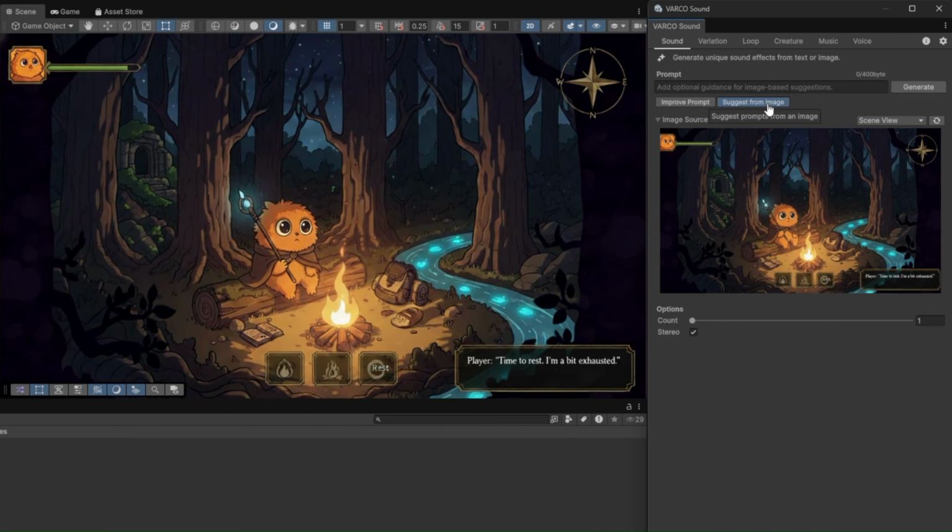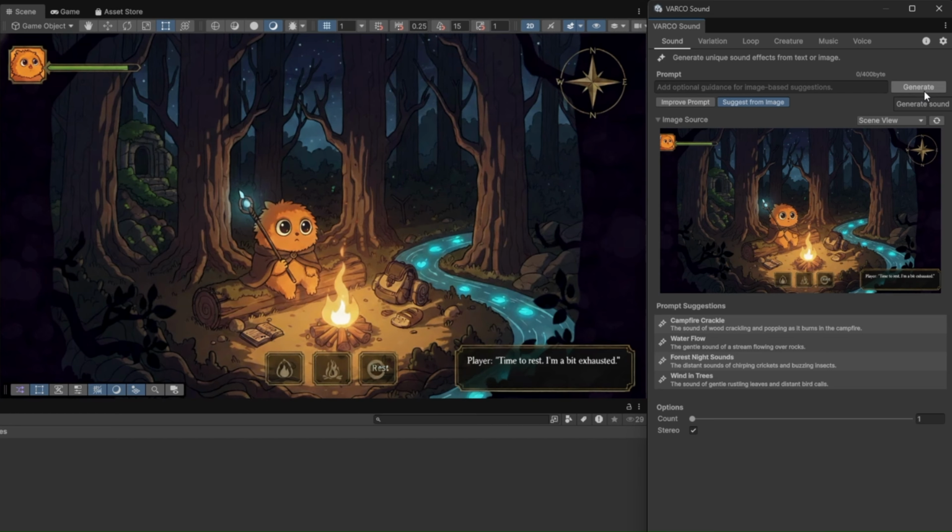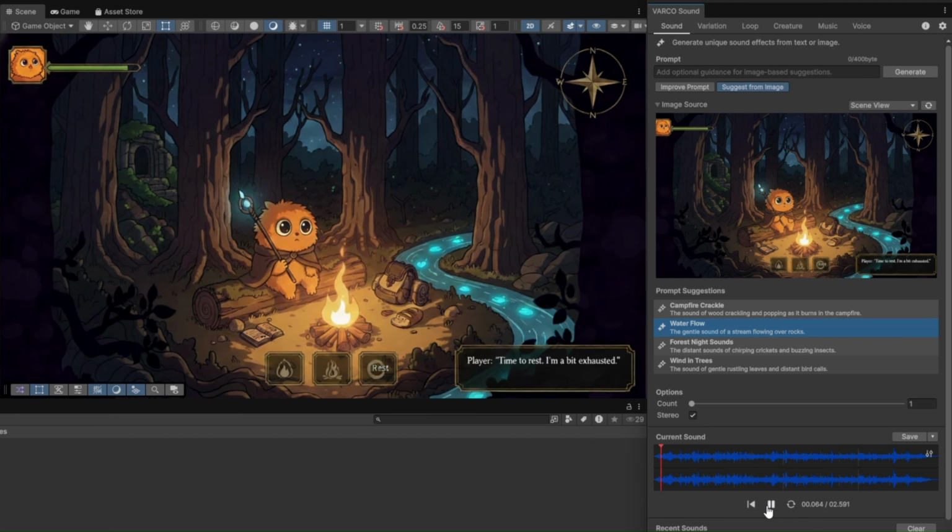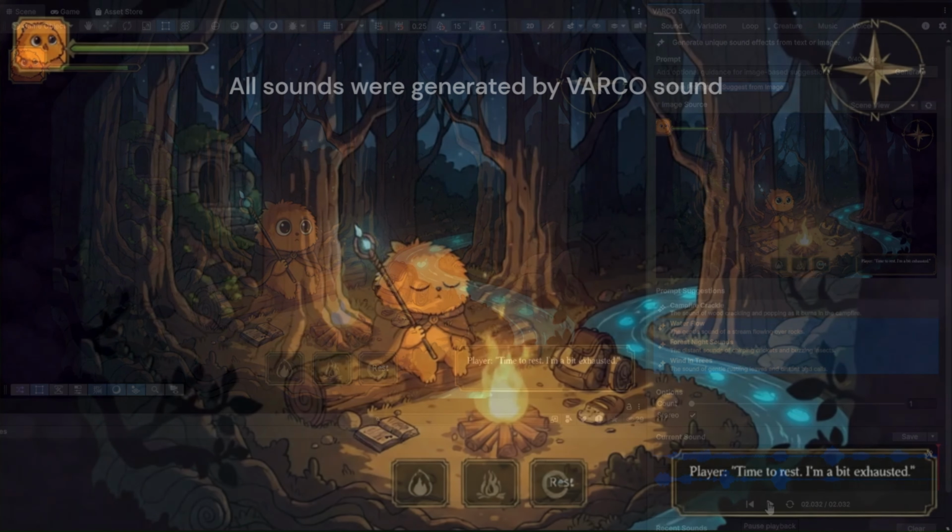Or just capture your game scene. AI analyzes the image, detects every element, and generates the sounds that fit. Your visuals turn into living sound.